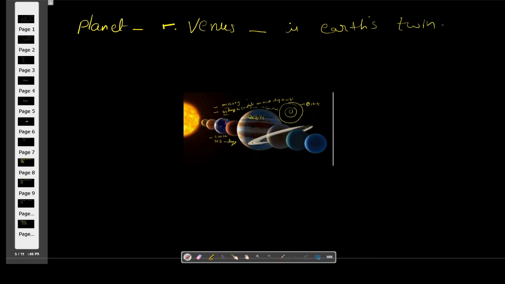And Pluto is a dwarf planet. What mean by dwarf planet?